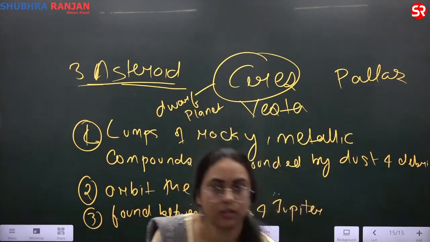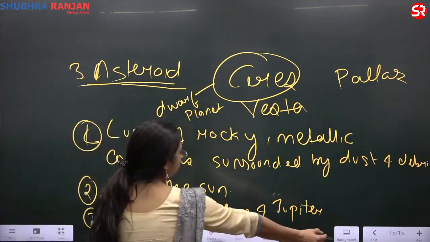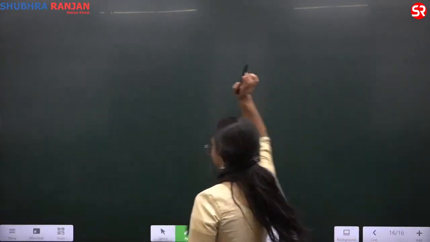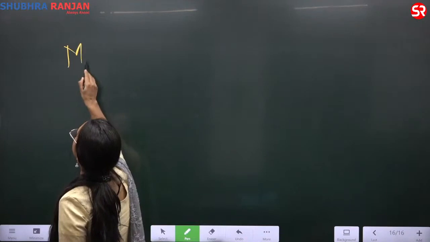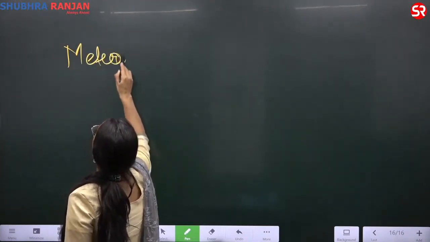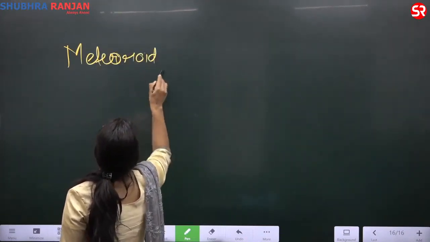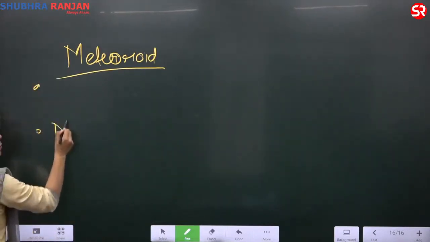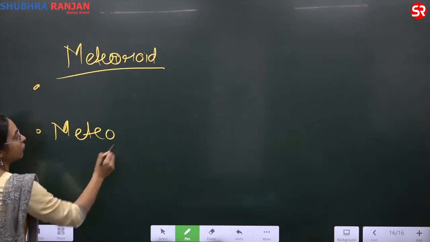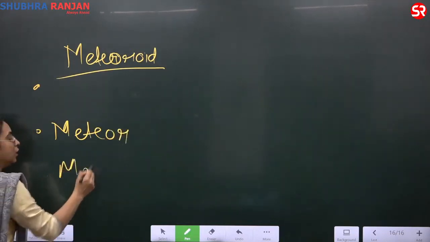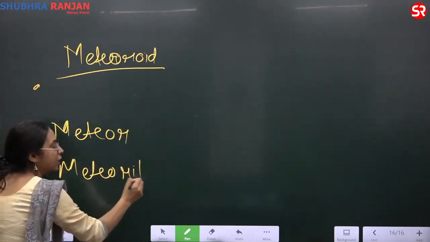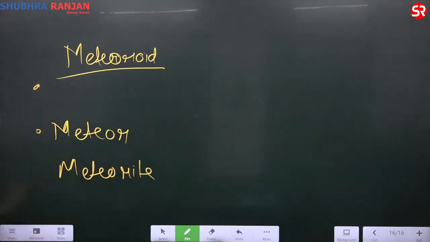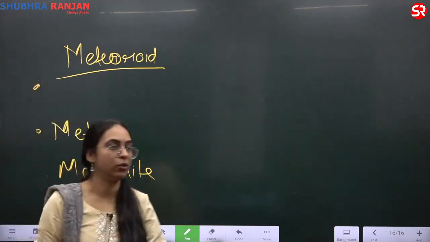Write the next term called meteoroid. 3 terms will go together. We'll do 3 terms together. First we are looking at meteoroid, M-E-T-E-O-R-O-I-D. One term is meteoroid, one is meteor, and one is meteorite, R-I-T-E. There are 3 terms, and each of them has a different meaning. Meteoroid is what? Write the first one, meteoroid.